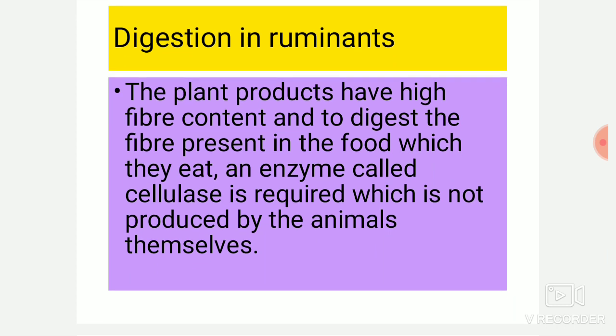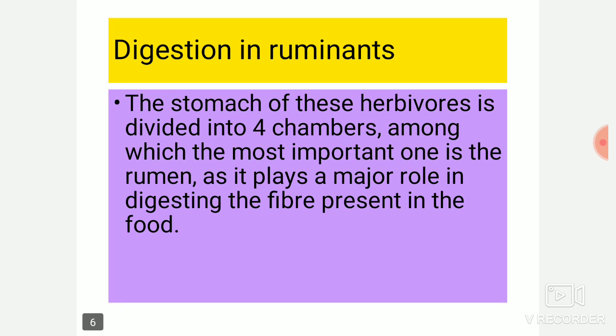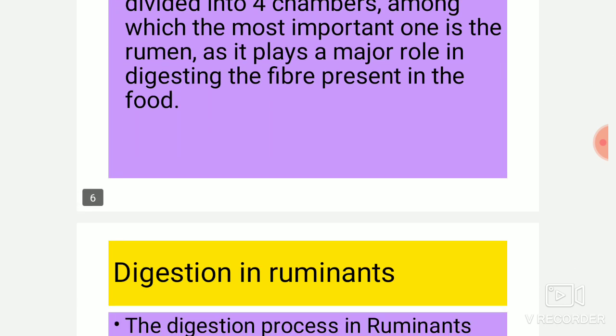Digestion in ruminants: the plant products have high fiber content. To digest the fiber present in the food which they eat, an enzyme called cellulase is required, which is not produced by the animals themselves. The stomach of these herbivores is divided into four chambers, among which the most important one is the rumen, as it plays a major role in digesting the fiber present in the food.